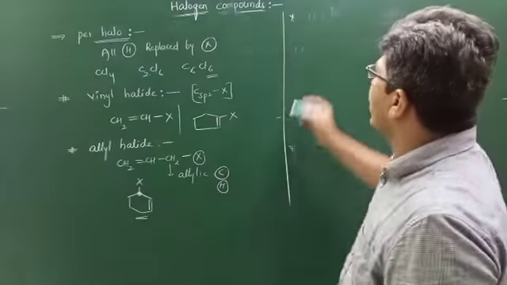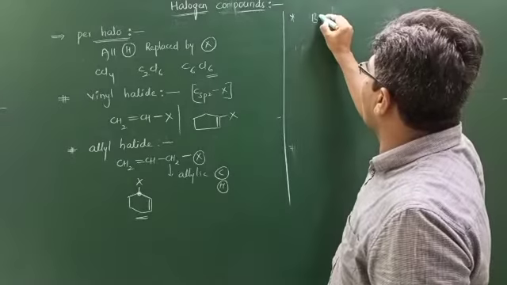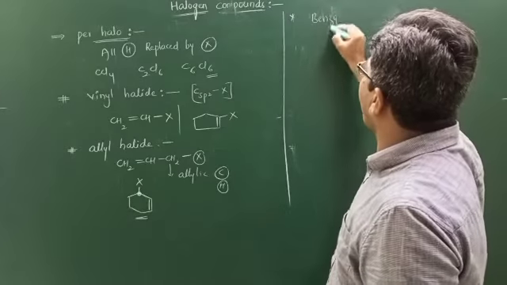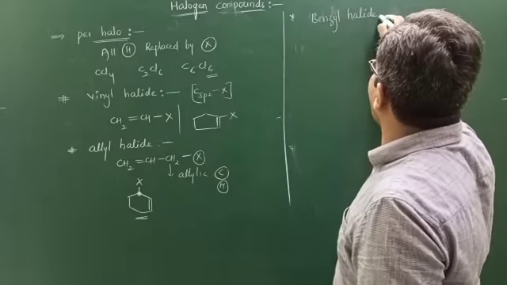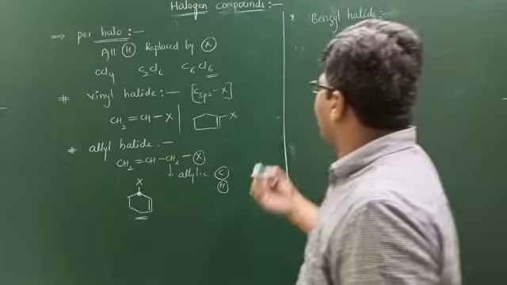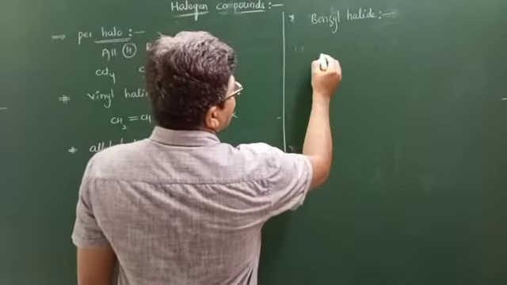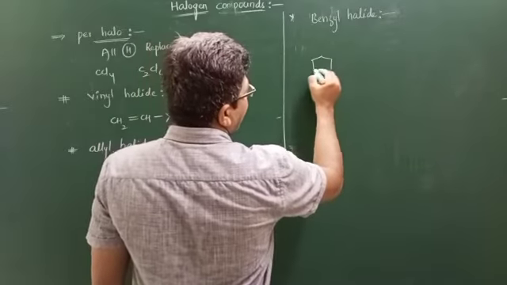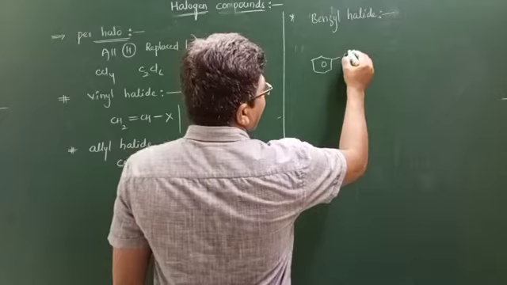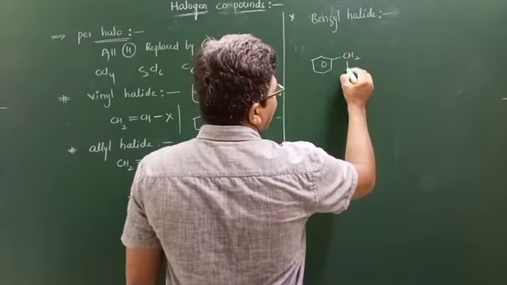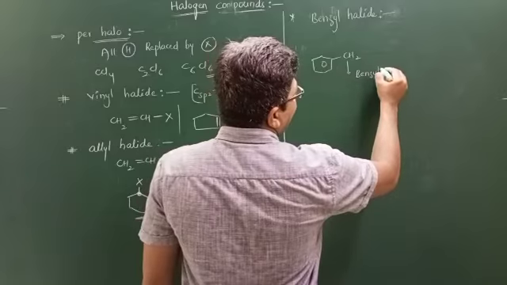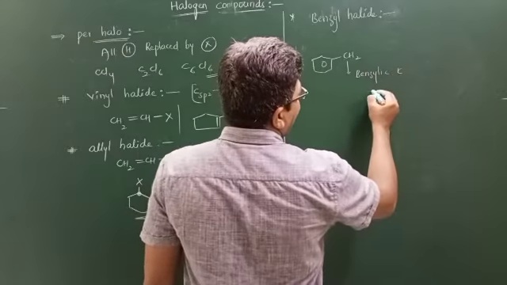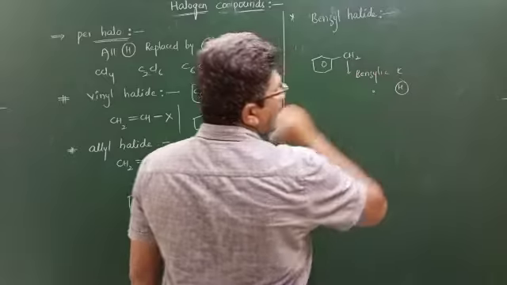Go to the next one. Benzyl halide. So what is a benzyl halide? This is the benzene ring. The adjacent carbon is known as the benzylic carbon. Its attached hydrogens are benzylic hydrogens.